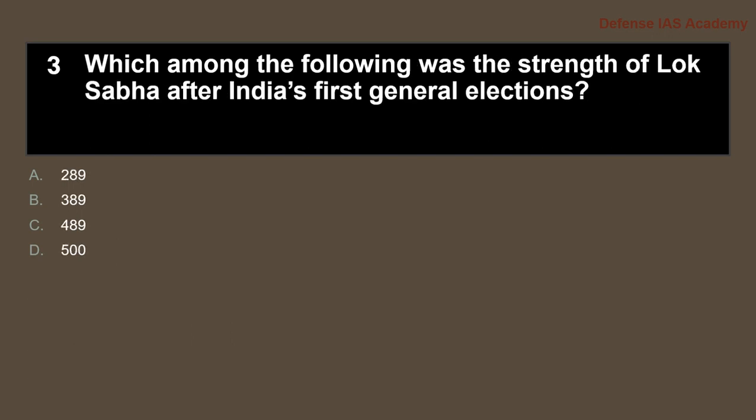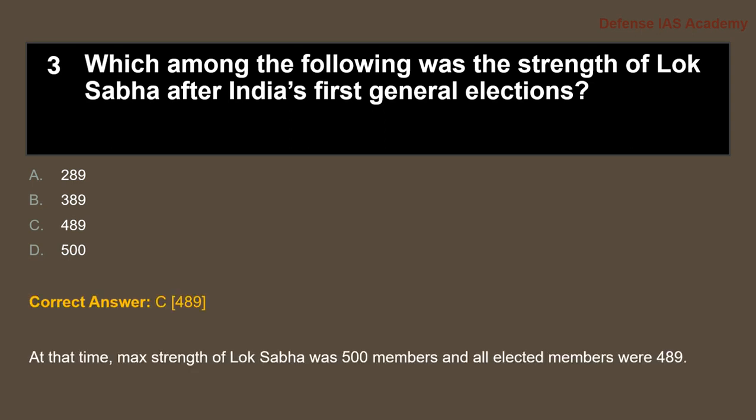Third question. Which among the following was the strength of Lok Sabha after India's first general election? The answer is option C, 489. At that time, the maximum strength of Lok Sabha was 500 members and all elected members were 489.